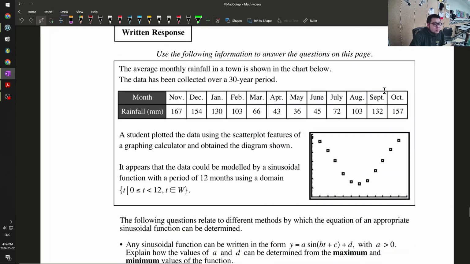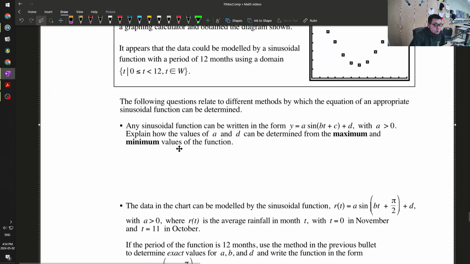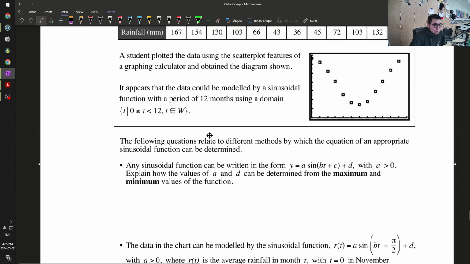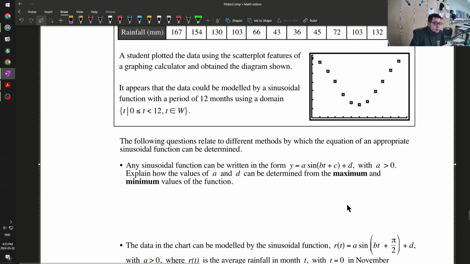Okay, written response. The monthly average rainfall in the town is shown below. Okay, the following method, sinusoidal function. So it asks you to explain how the value of a and d can be determined from the maximum and the minimum of the function.